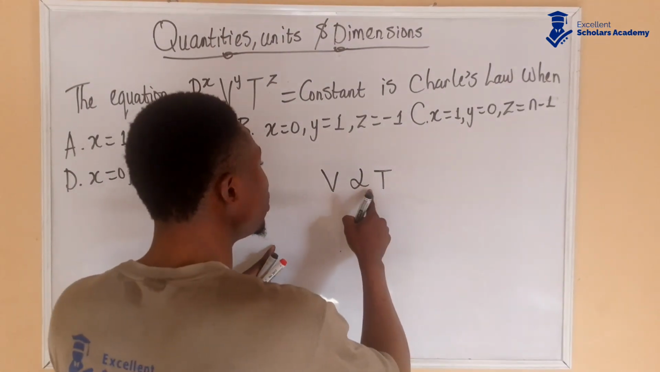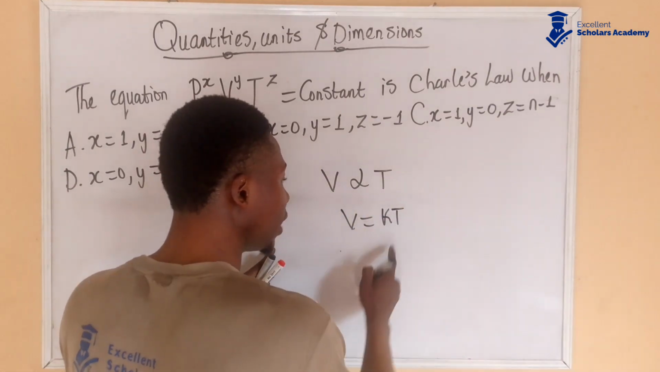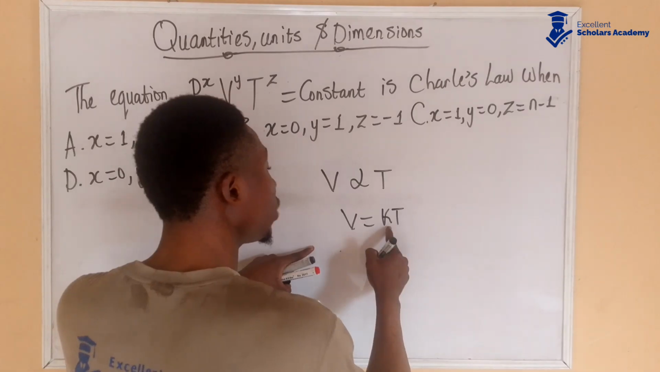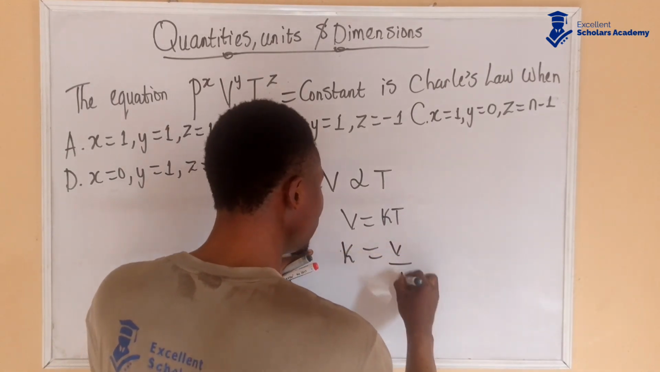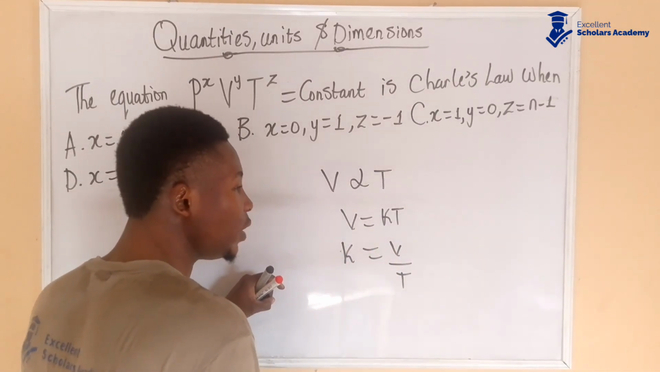So this is going to be introducing a constant. V is equal to KT. Let's make our constant the subject of the formula. Dividing both sides by T, K is going to be equal to V over T.